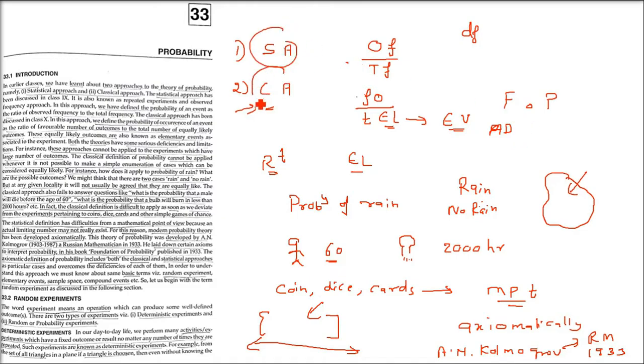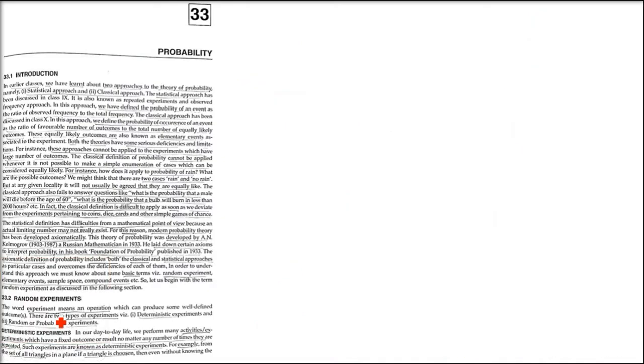This axiomatic definition of probability includes both the classical and the statistical approaches as particular cases and overcomes the deficiency of each of them. In order to understand this approach, we must know about some basic terms, for example, random experiment, elementary events, sample space, compound events, etc. There are so many. So let us begin with the term random experiment, and then we'll try to understand this axiomatic approach.